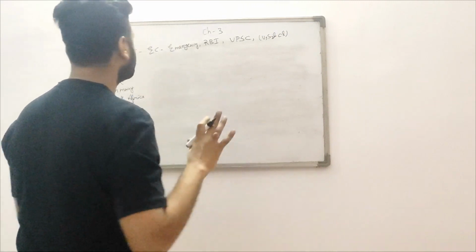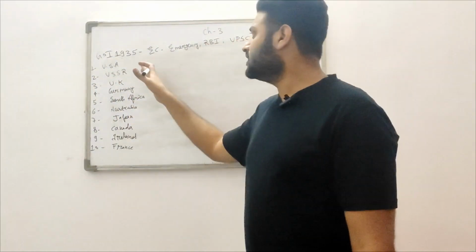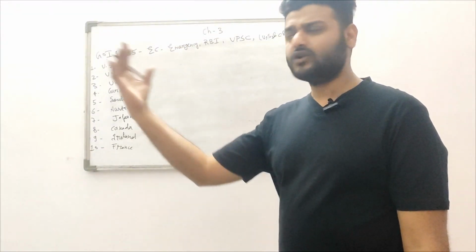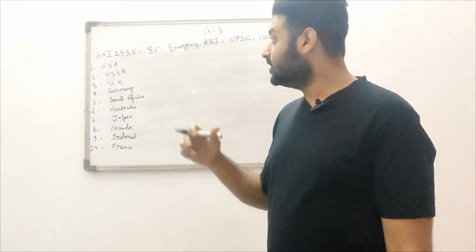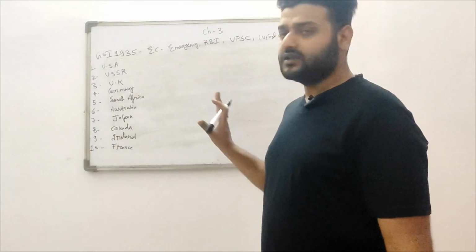It was a very big document, containing 250 articles, and we copied 250 articles directly from there. This Government of India Act 1935 was prepared by the Britishers.